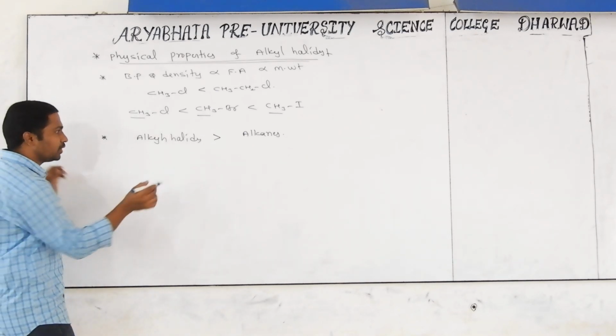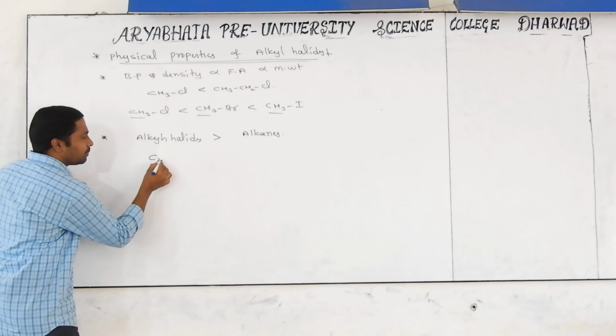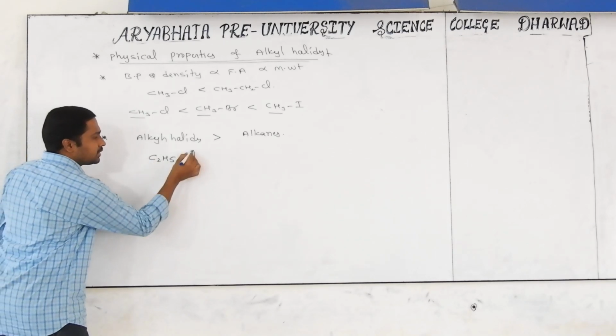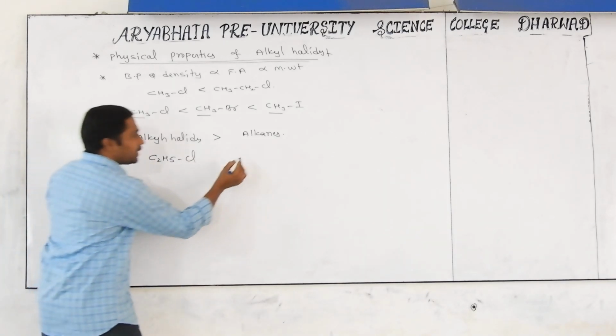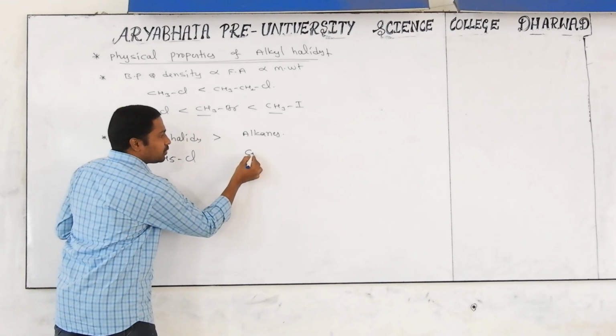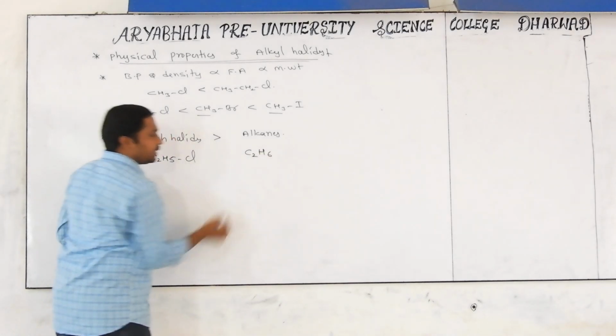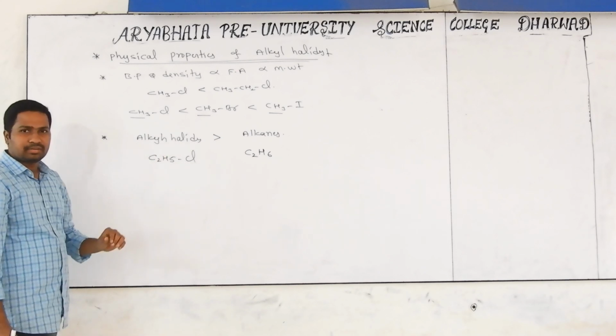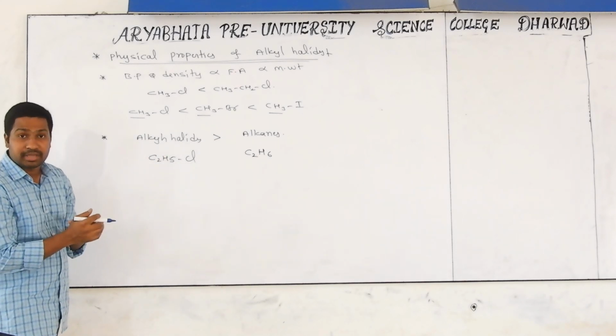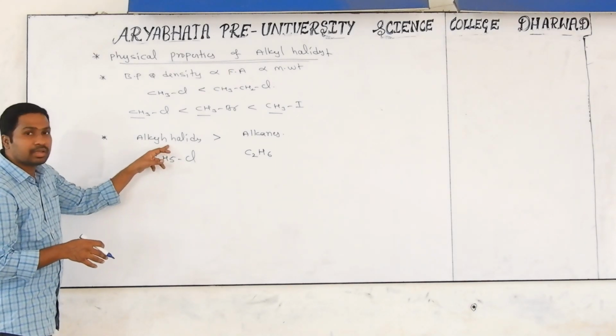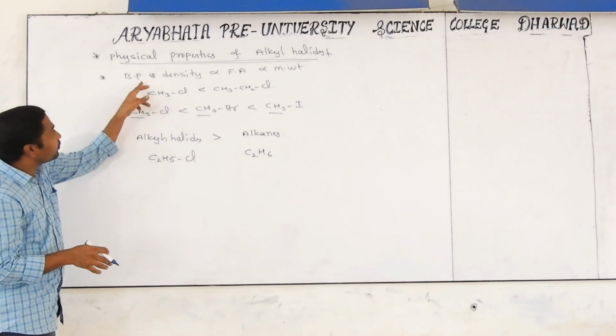For example, take C2H5Cl. The corresponding alkane is C2H6. The molecular mass is almost the same, even though this one has a high boiling point and density.